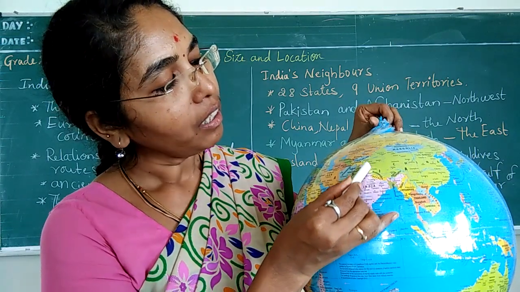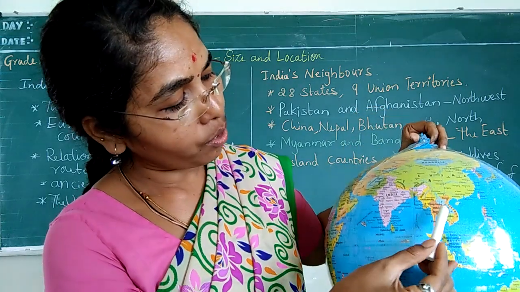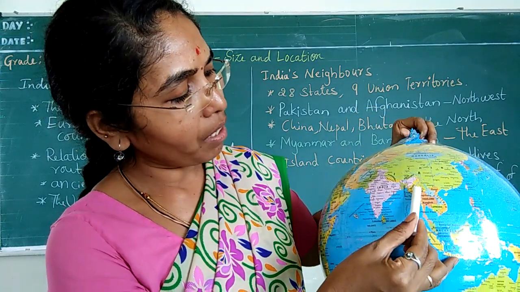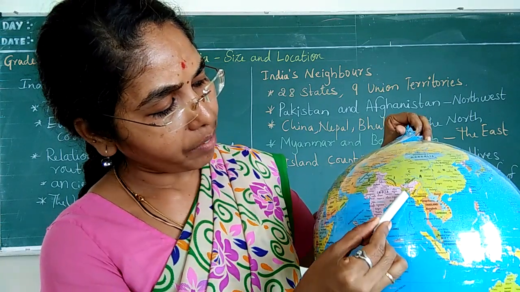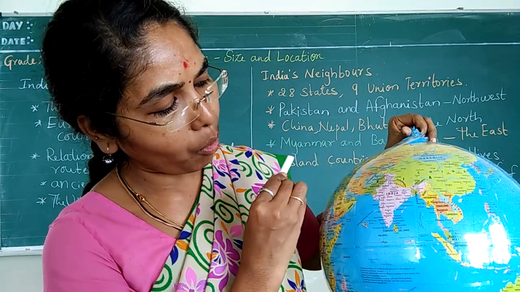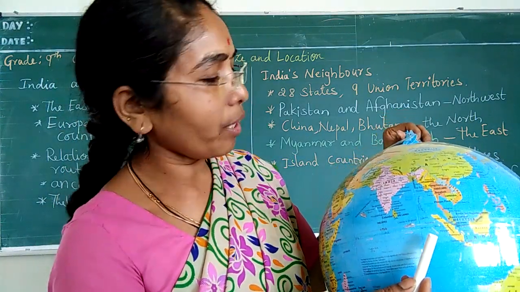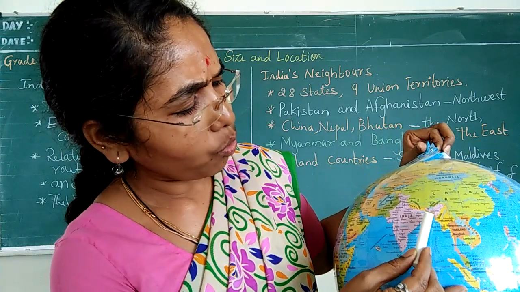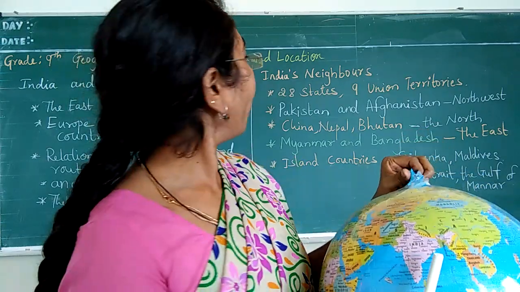Here it is sharing the border, even though Nepal and Myanmar. Yes, so Myanmar also is sharing the border here, and the Bangladesh also is sharing the border, and next it is Myanmar, Bangladesh, Nepal, Bhutan. Yes. So here we can see Bhutan, it is also sharing the border. Next, what I told here,